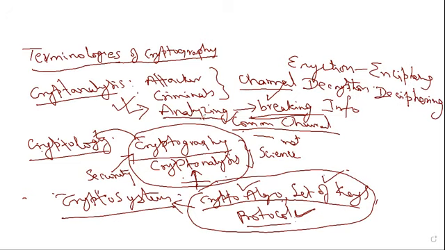These are very important words that we come across while reading cryptographic concepts. Once again, the first term is cryptography, the second is the encryption algorithm, the third is the decryption algorithm. Encryption is a process used for converting plain text into ciphertext, and decryption is a process used for converting ciphertext into plain text.